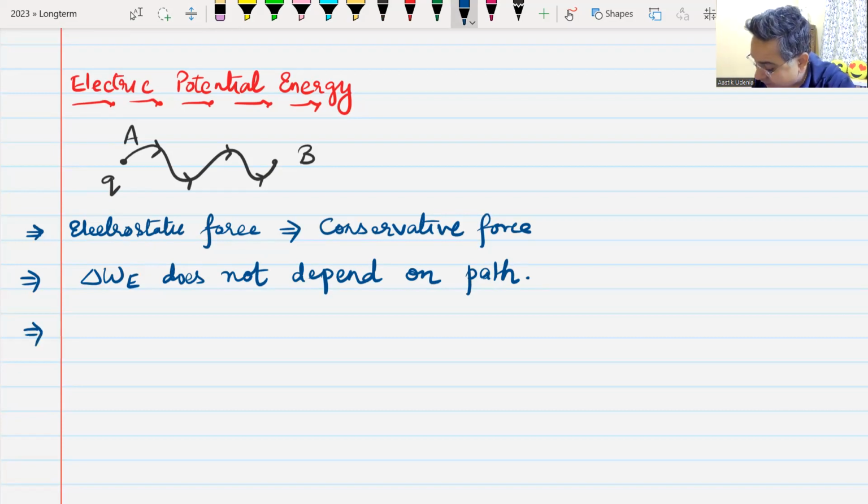In fact, you can write this work done by electrostatic force as the negative of change in electrostatic potential energy.